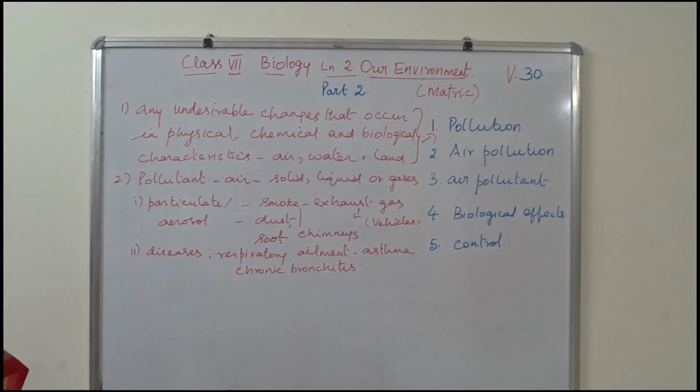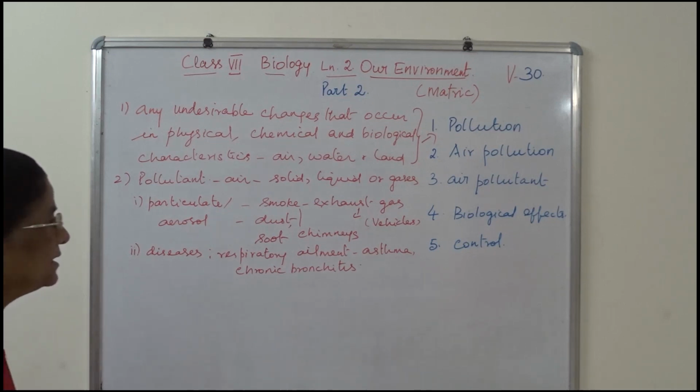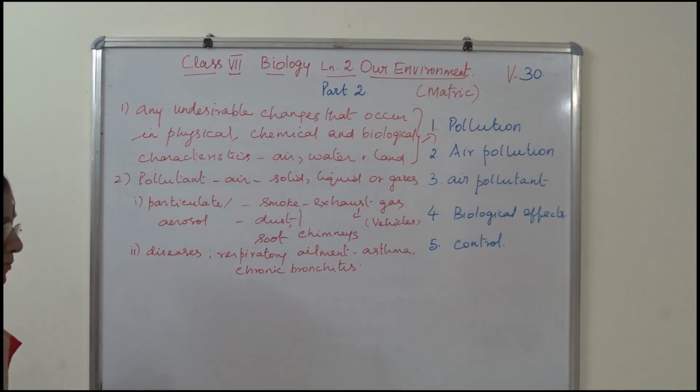Asthma and chronic bronchitis. I hope you follow this. So now I say particulate matter is a type of air pollutant where we are learning as smoke and exhaust gas emitted by vehicles. Smoke is emitted by chimneys that in turn contain dust and soot. Okay, and it causes respiratory diseases, otherwise we call respiratory ailment, asthma and chronic bronchitis.